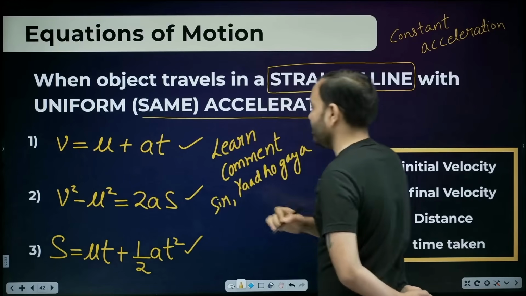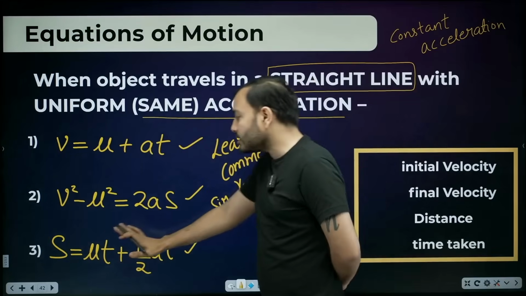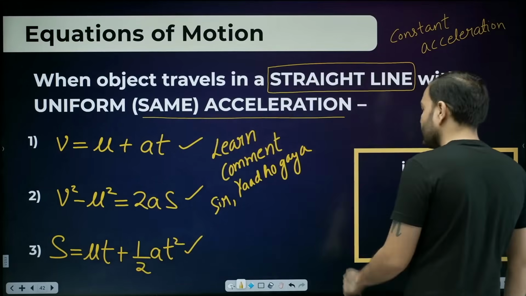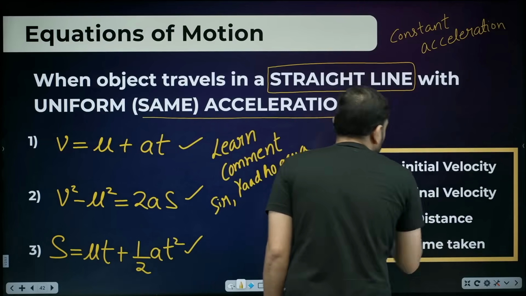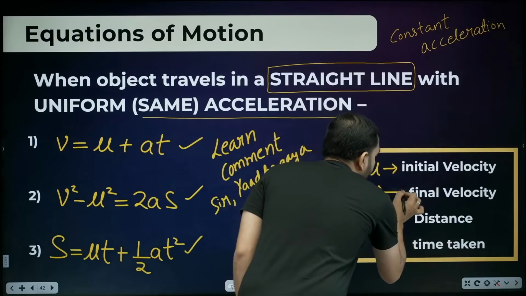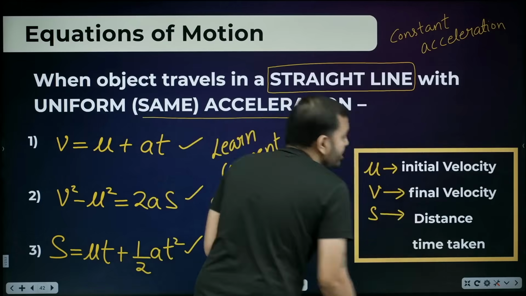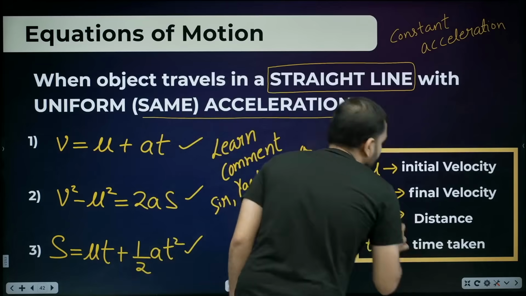Sir, I memorized it. v is equal to u plus at. v square minus u square is equal to 2as. s is equal to ut plus half at square. Now let me tell you what each one means, beta. Everyone knows what u is? Initial velocity. What is v? Final velocity. s tells us how much distance has been traveled, and t tells us how much time it took.